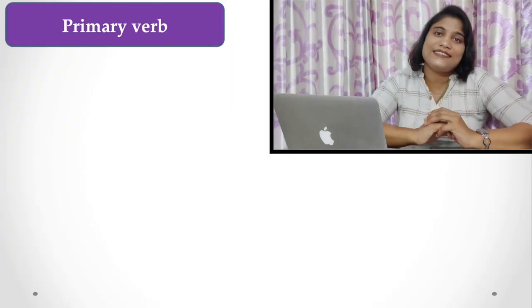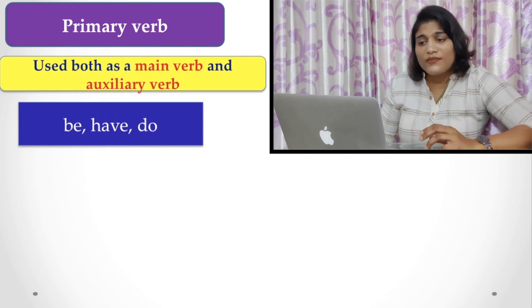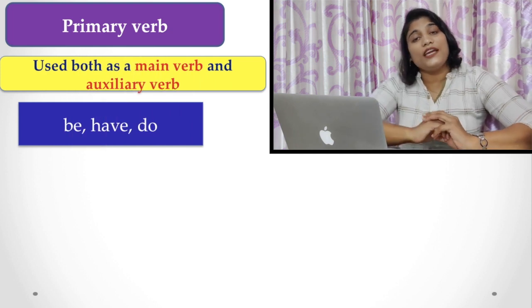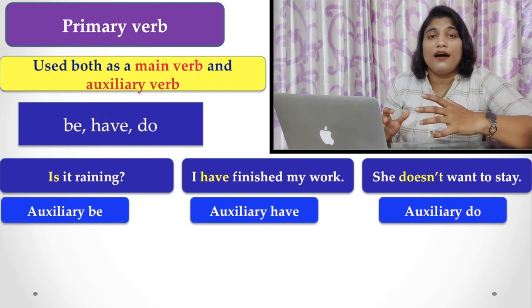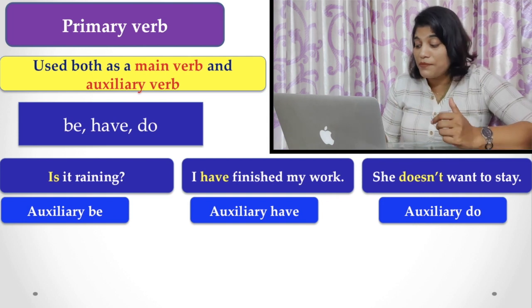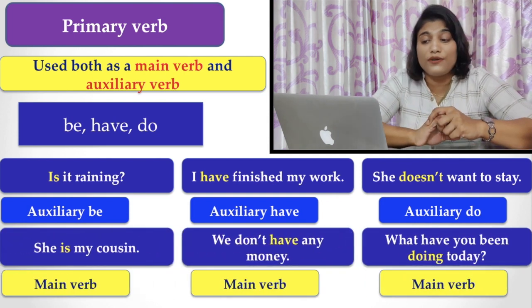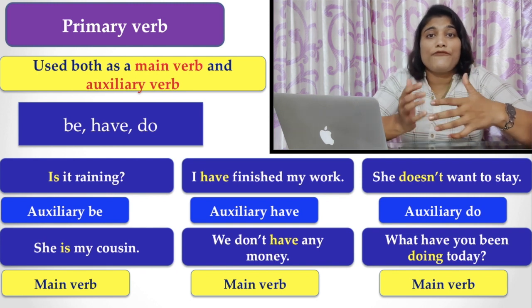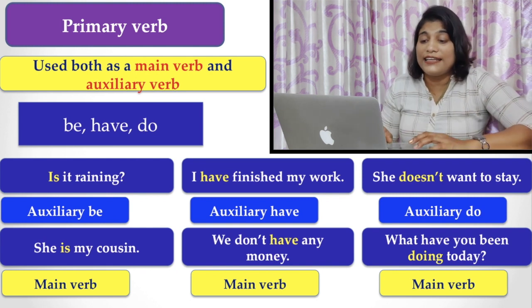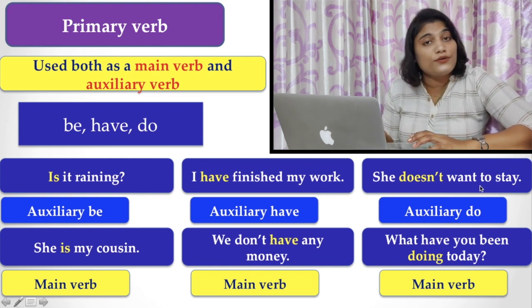So let's see the examples first. Here you find be, do, have. I have given two sets of examples. The first one, the examples for this verb performing the auxiliary function, that is: it is raining, I have finished my work, or she doesn't want to stay.